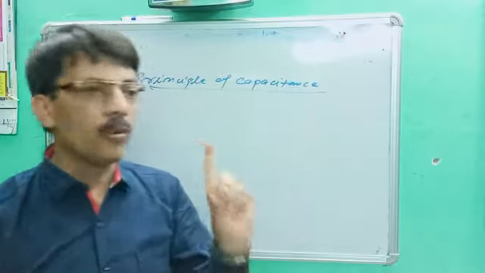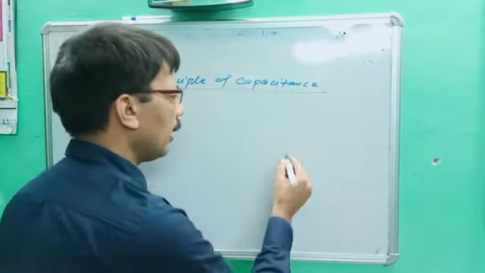If instead of one conductor we use two conductors, what will happen?